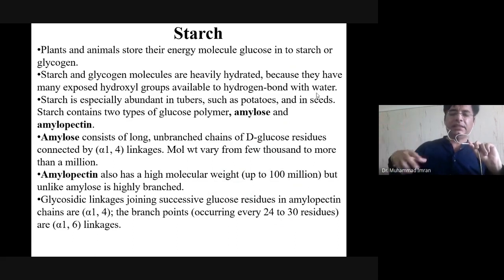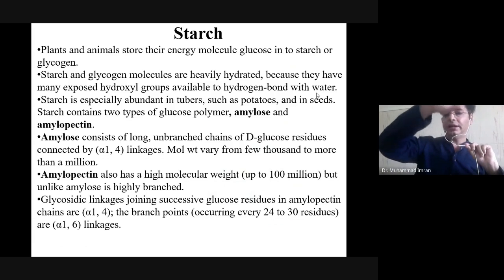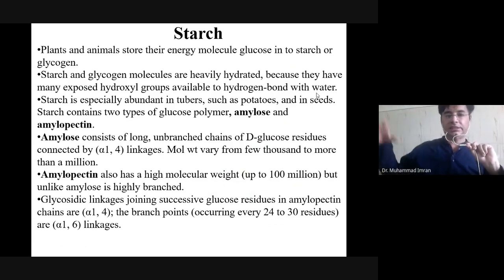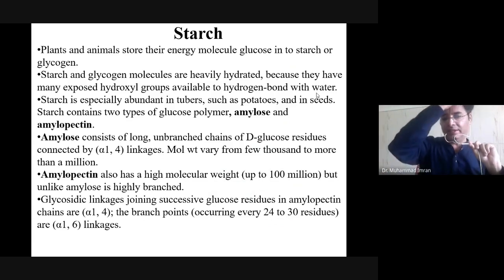Starch is present in the storage region of plants, and glycogen is present in your liver and skeletal tissue, which can make hydrogen bonds with water because of many exposed hydroxyl groups.